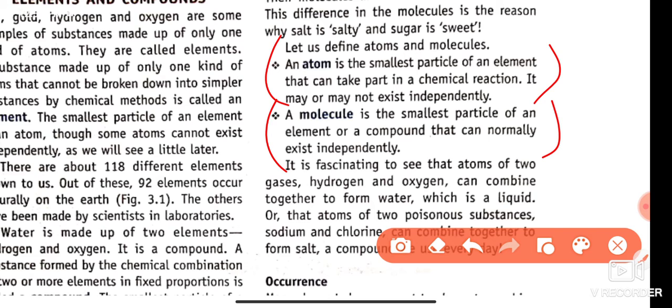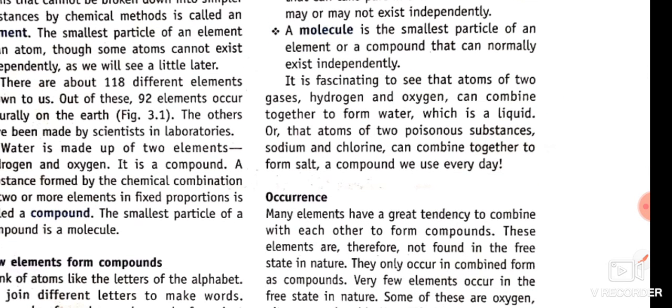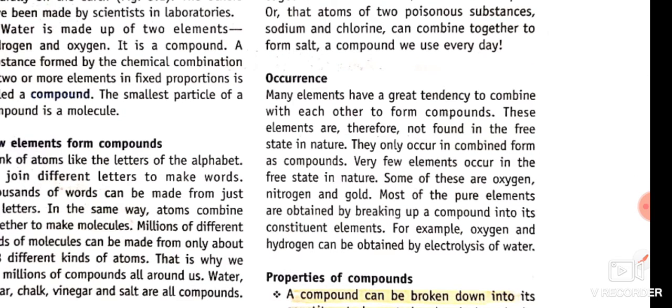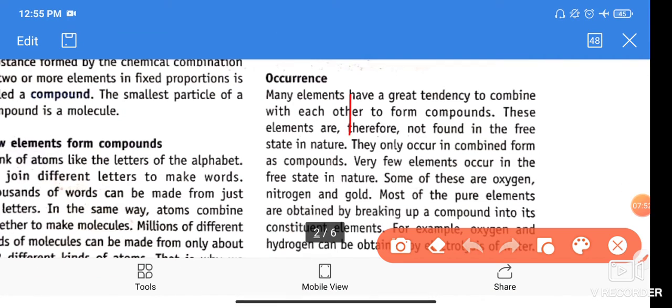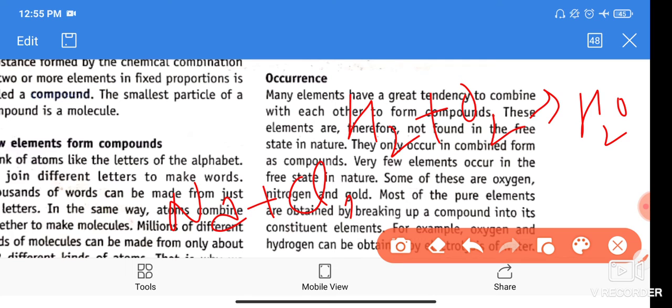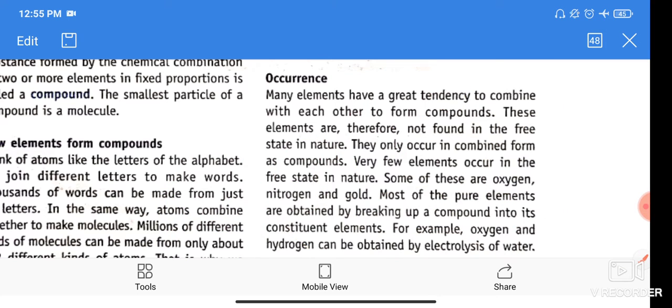It is fascinating to see that atoms of two gases, hydrogen and oxygen, can combine together to form water, which is a liquid, or that atoms of poisonous substances like sodium and chlorine combine together to form salt. What is the meaning of that? We know that when hydrogen and oxygen gas combine, they form water as a liquid. Sodium and chlorine combine to form NaCl. NaCl is not poisonous in nature, but sodium and chlorine are both poisonous.